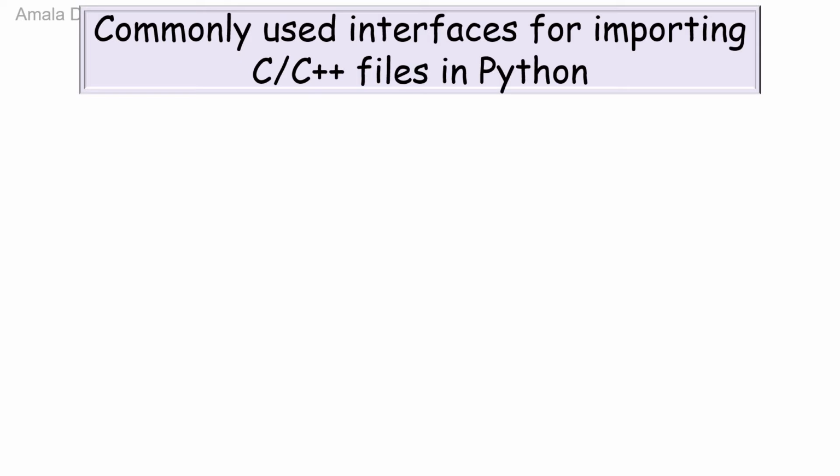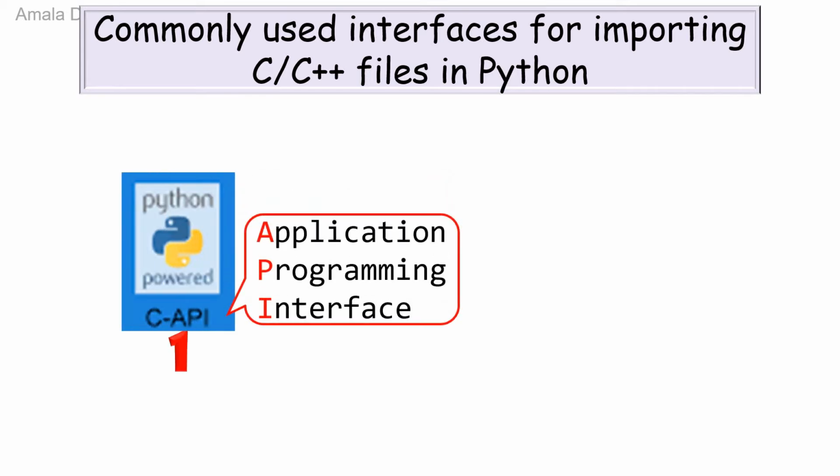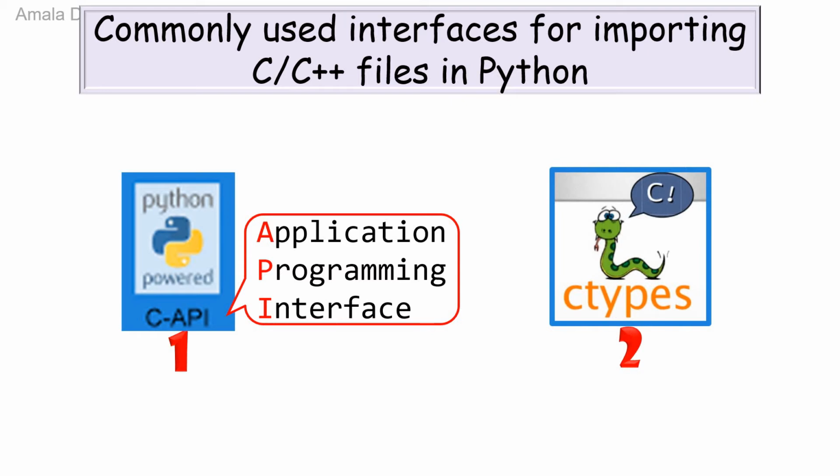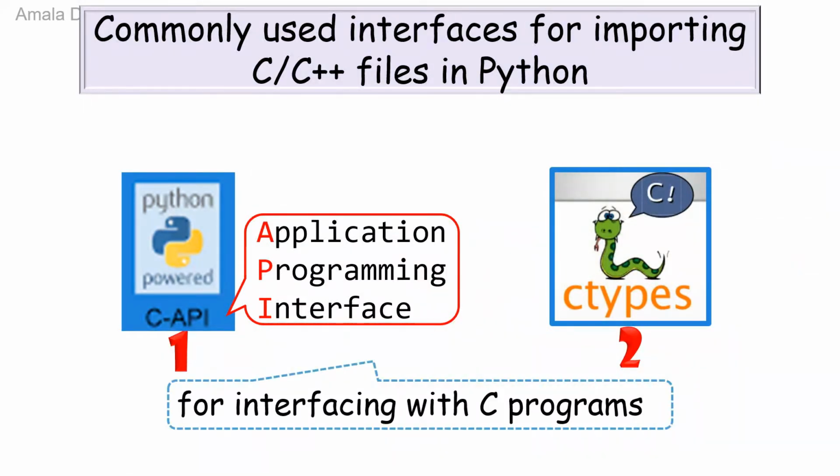The commonly used interfaces are Python C API. API stands for Application Programming Interface. The second interface is C types. Both these interfaces are used for interfacing with C programs.